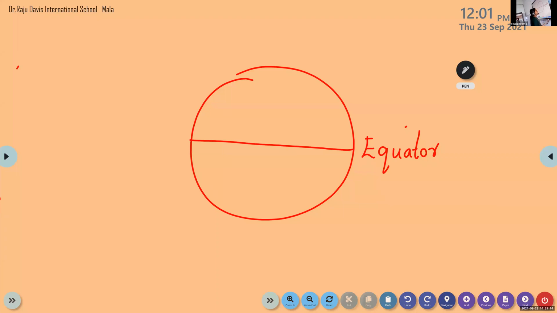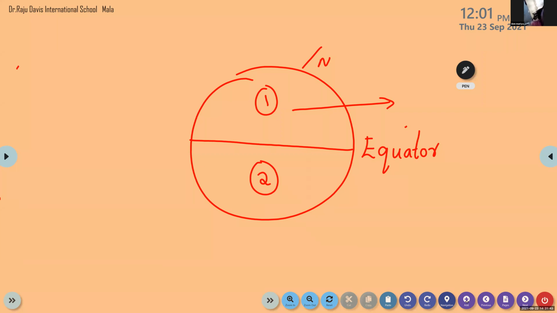This is a sleeping line or a horizontal line that divides our Earth into two equal parts, right? Two equal parts.